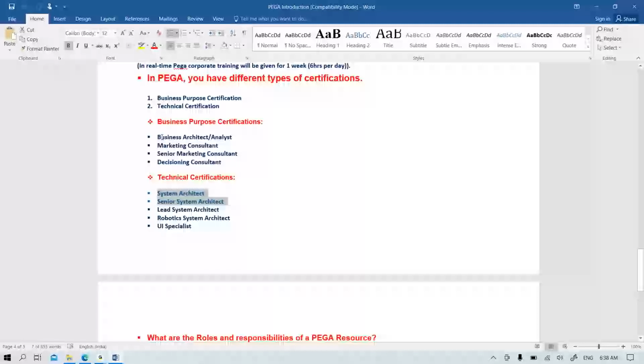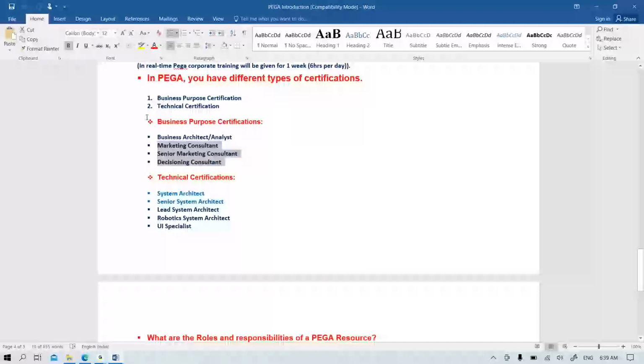Business analyst is common in any application. Some marketing, senior, or decision roles all come under one category. These are people with some 20 plus years of experience, so there will not be a separate course for them, but internally from other projects they are going to take these.